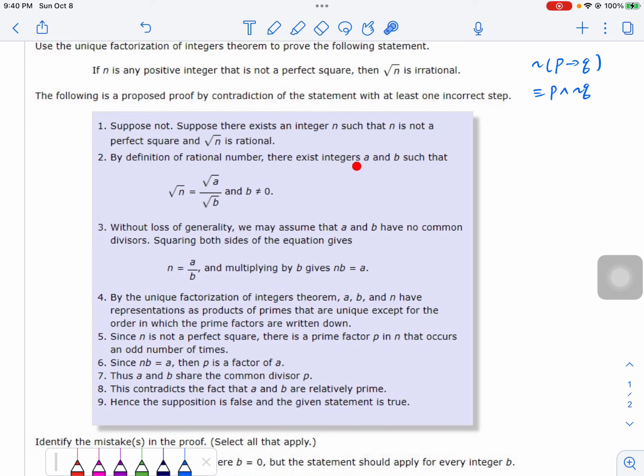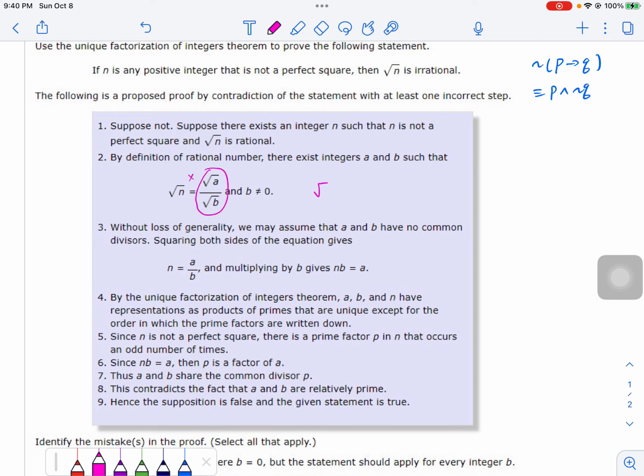So let's take a look at that. There exist integers a and b such that the square root of n, which is supposed to be rational, is a ratio of two integers a and b, not the square root of integer a and the square root of integer b. That doesn't make sense. This is not right.